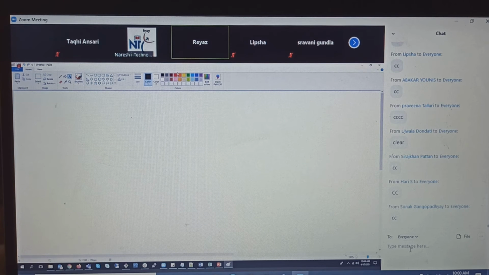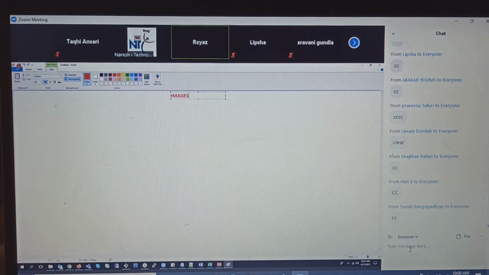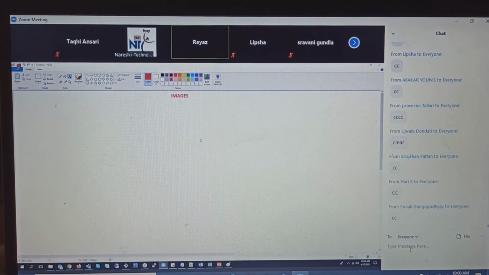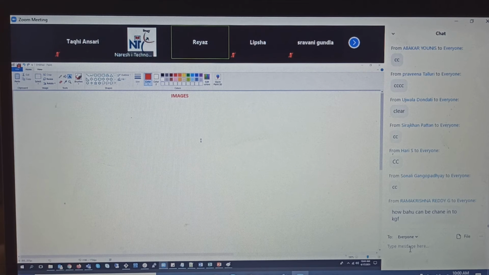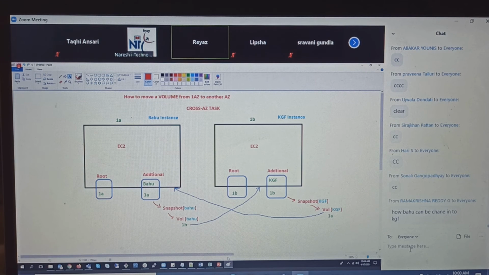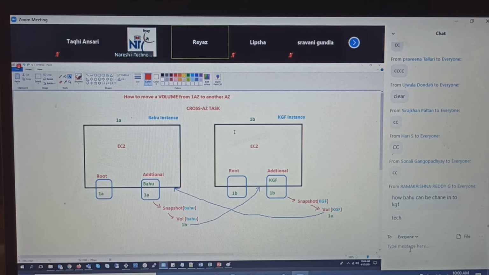And let's talk about images now. How can Bahu be changed into KJF, right? Are you asking a general question or a technical question? How can Bahu be changed to KJF? I didn't understand the question.